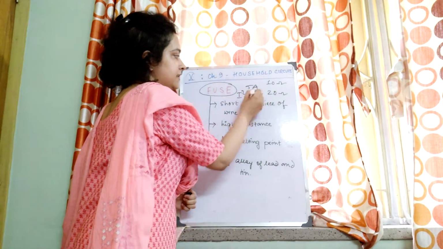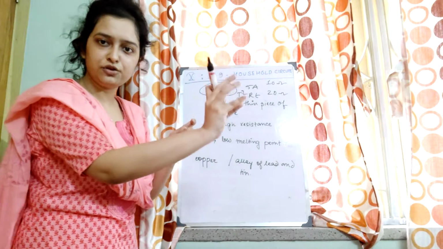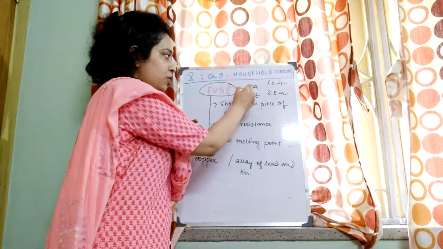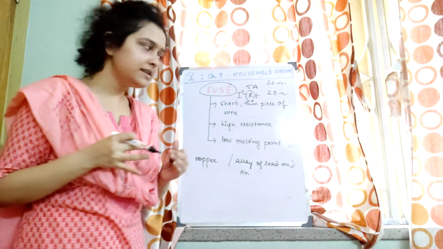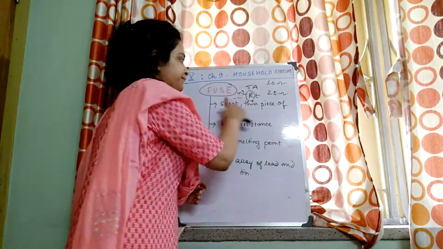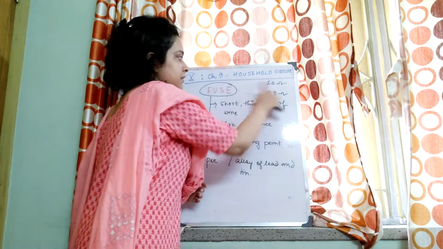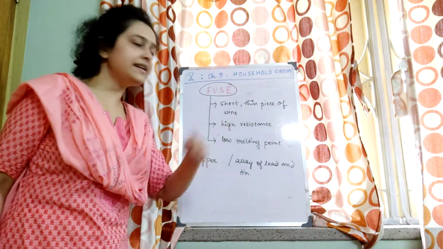I square RT. For the same amount of current flowing through it, if R is more, then the heating effect is more, right? H equal to I square RT. So that's why we say that the fuse should have high resistance.